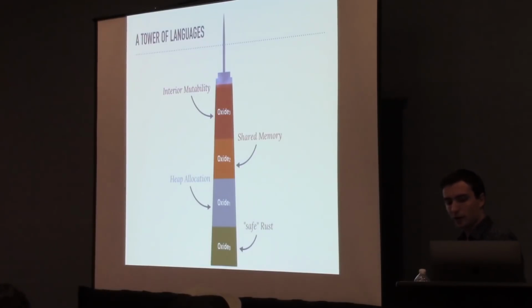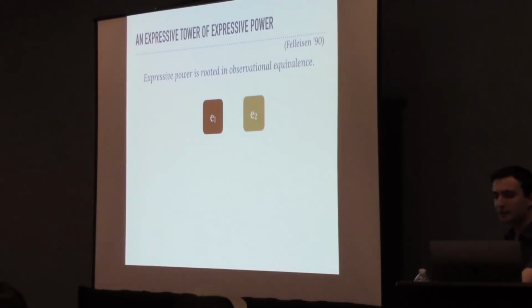And finally, while our current goal is to formalize from Oxide 0 to Oxide 3, in the future we could extend our family of languages by adding the ability to spawn threads and communicate between them with channels. And of course, there's other possible extensions. And in fact, each level of this tower, as we've defined it, is defined by its new features increasing the expressive power of the language.